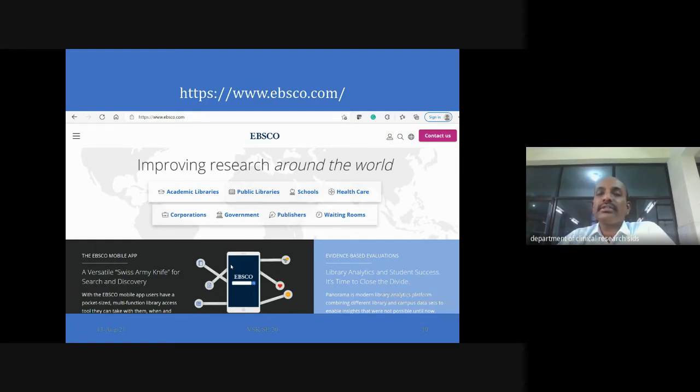So you need to have search engines which are mobile friendly, and you need to have databases which are mobile friendly, because on the desktop we can look at a lot of databases on a larger screen. But when it comes to mobile, if it is not optimized for the mobile screen, it's very difficult to search. In EBSCOhost, you have academic libraries and public libraries, and you have connections with schools, healthcare systems, various corporations, government agencies and publishers. All this data will be gathered into EBSCOhost so that you can go ahead and see.